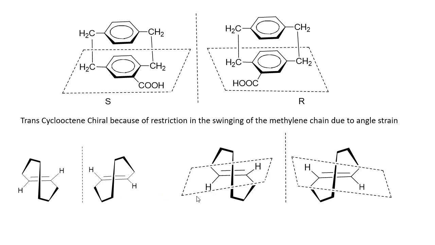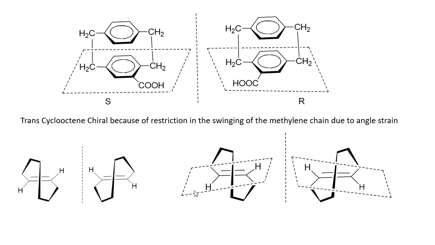You can see the enantiomers of trans-cyclooctene. Here it is the plane of chirality comprising these 6 atoms, and the methylene chain is in a vertical plane with respect to this horizontal plane, or plane of chirality.